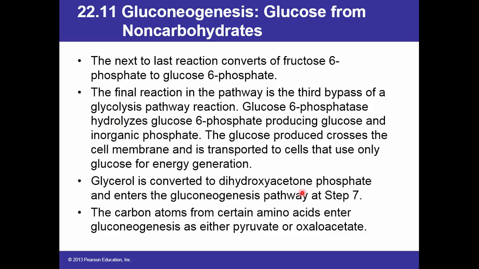Glycerol is also a precursor for gluconeogenesis. Glycerol is converted to dihydroxyacetone phosphate and enters the gluconeogenesis pathway at step 7. The carbon atoms from certain amino acids enter gluconeogenesis as either pyruvate or oxaloacetate. For example, alanine can enter here.